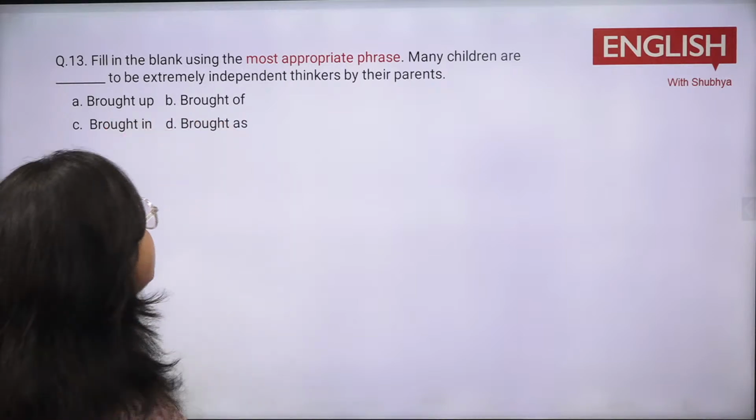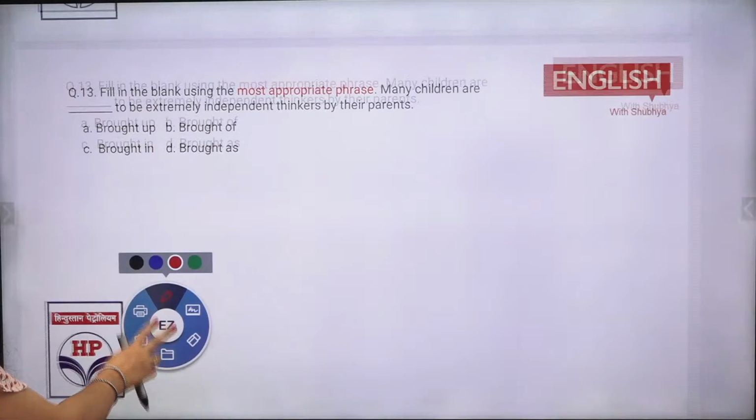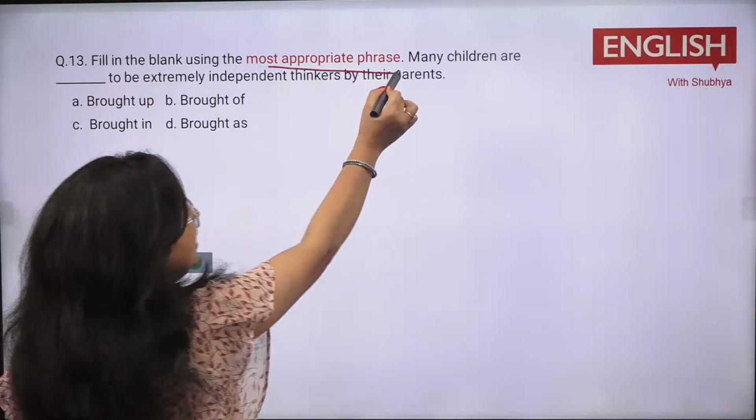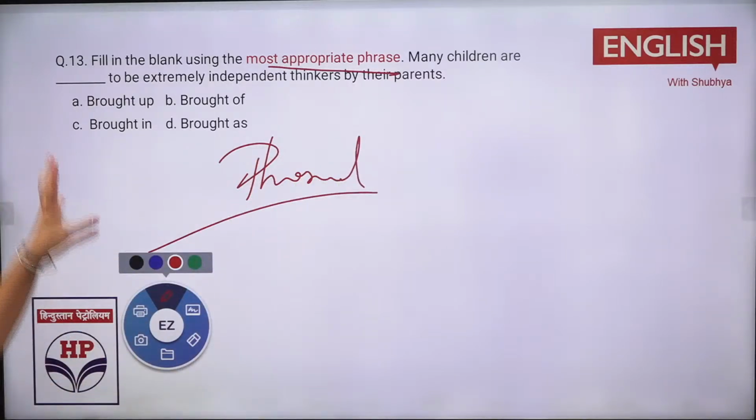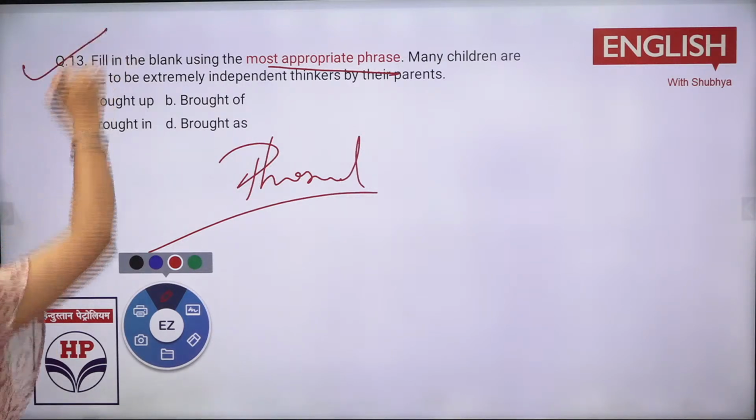Fill in the blanks with most appropriate phrase. Now this is a phrase. This is also now sentence completion only. पर ये phrases पे based है. तो phrasal verbs कैसे आएंगे? अब बताओ मुझे. Very easy, very normal, very easy. Repetitive of your last year exam. Last year exams पे based है.